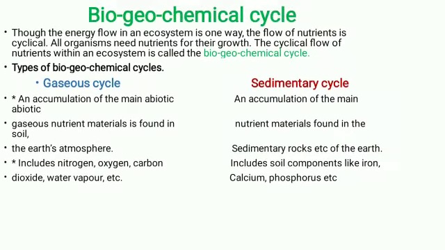The next topic is the biogeochemical cycle. Though the energy flow in an ecosystem is one way, the flow of nutrients is cyclical. It is not one way. The flow of nutrients will be cyclical.